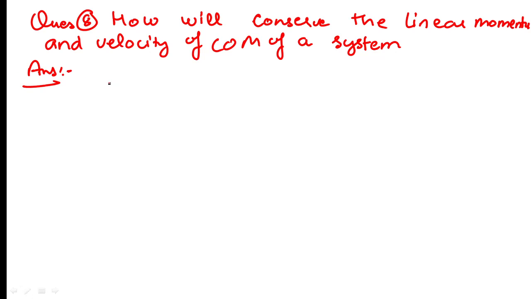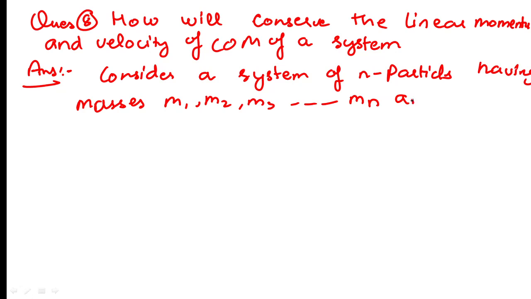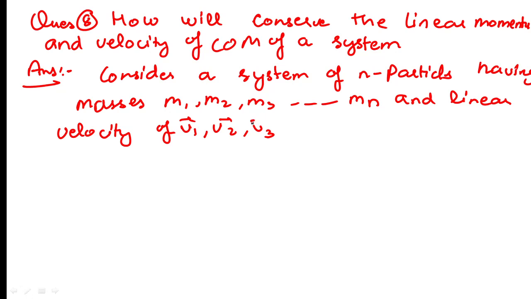So first of all, we will again consider a system of n particles having masses m1, m2, m3 up to mn, and having linear velocities v1, v2, v3, and the nth particle has velocity vn.